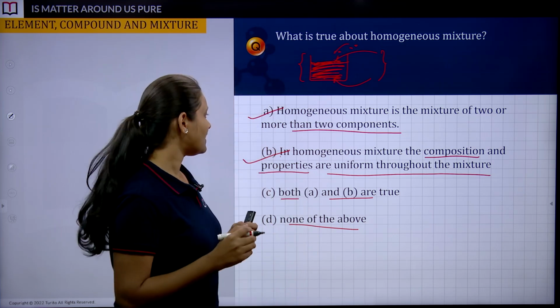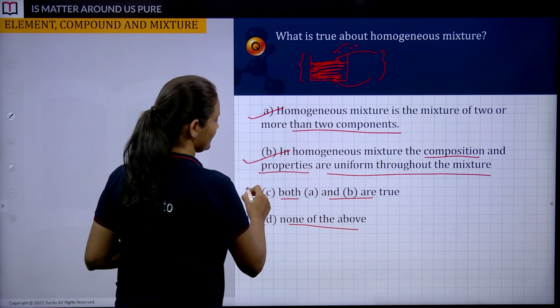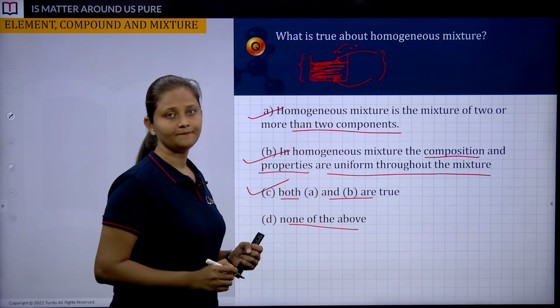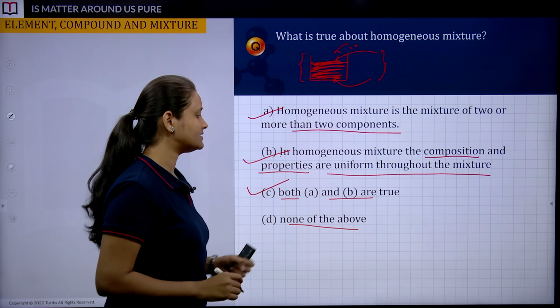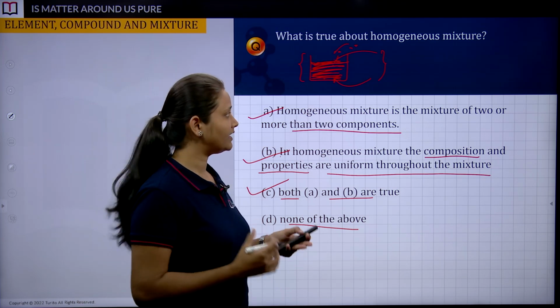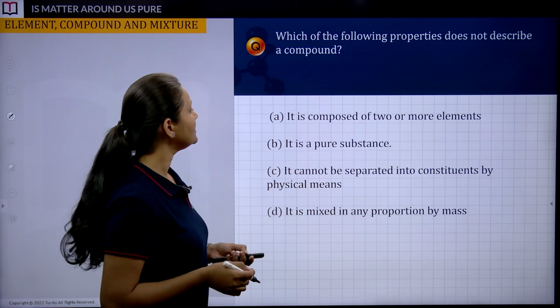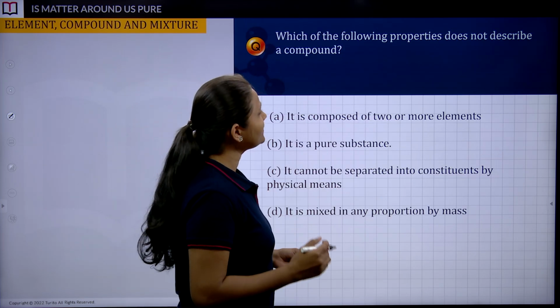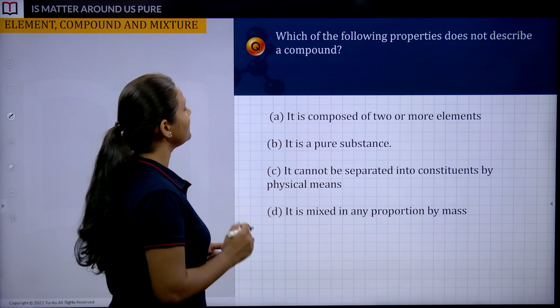Okay. So yes, now we are close to our answer, which is Option C. This is the correct answer, that both A and B are true. I hope you all are able to get it. Moving ahead. Which of the following properties does not describe a compound?